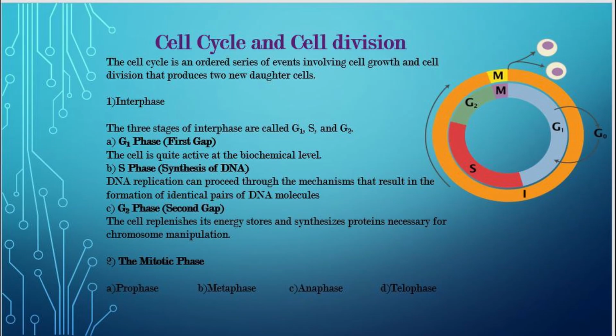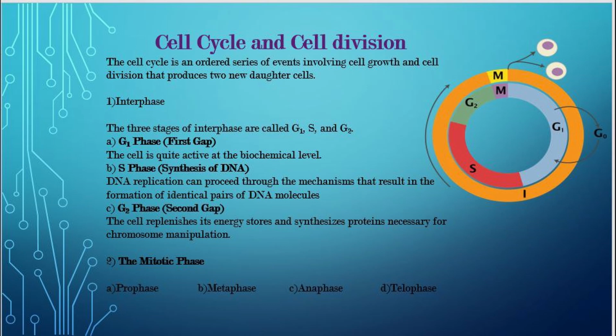So let's summarize what we have studied. Cell cycle and cell division basically can be divided into two subparts: interphase and M phase. The cell, when it prepares itself for the division, is known to enter the interphase, and when the cell division actually takes place, that is known as M phase. Interphase can be further divided into G1 phase, which is also known as growth 1 phase, S phase, which is known as synthesis phase, and G2 phase, which is known as growth 2 phase, which is followed by the actual division of the cell, and the cell enters into M phase.